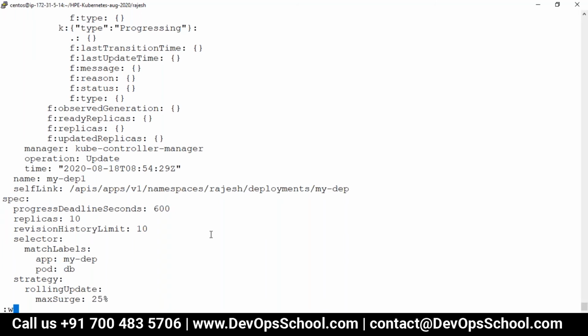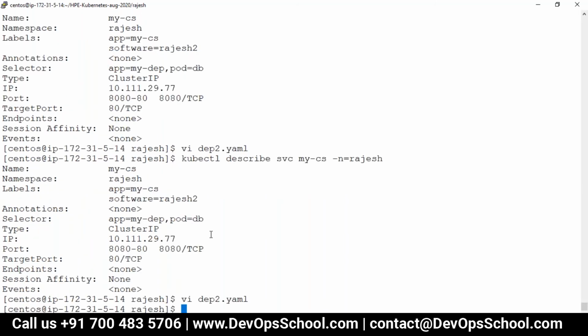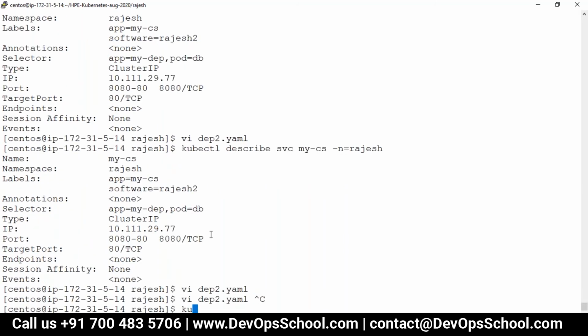Pod DV. So kubectl apply. I think apply will take it in this pod or not, I have to check. Deploy2.yaml, or you have to do a new rollout.